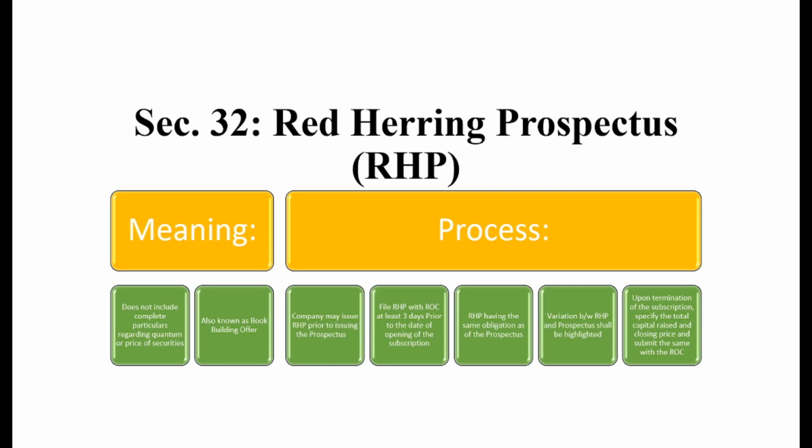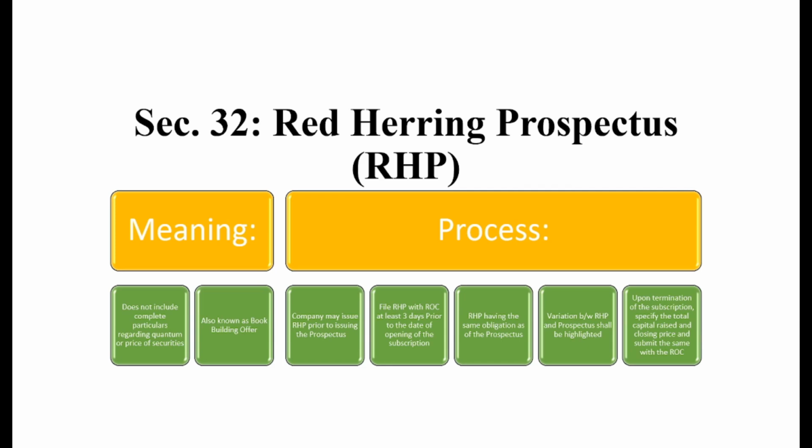However, the document issued for this purpose is known as the red herring prospectus. It means the red herring prospectus doesn't include the detailed particulars relating to quantum, meaning how much quantity it shall issue in terms of shares, and what shall be the price per share of the issuable securities. For ascertaining these two factors, the red herring prospectus is issued by the company. Such a red herring prospectus is also known as a book building offer. Now, what is the process?